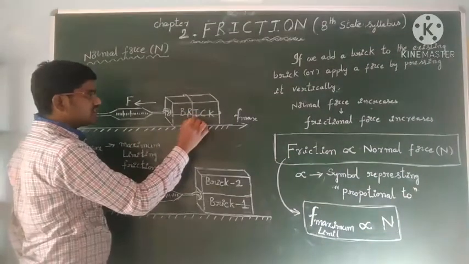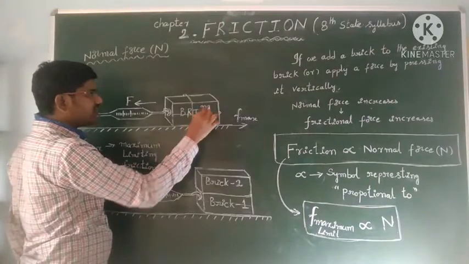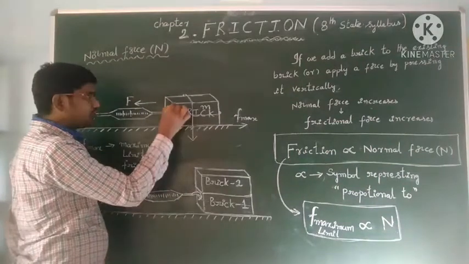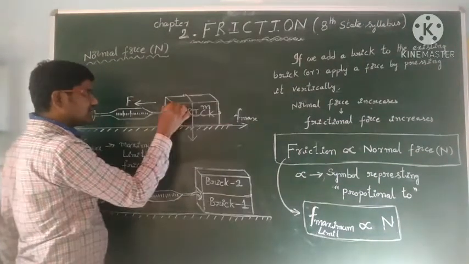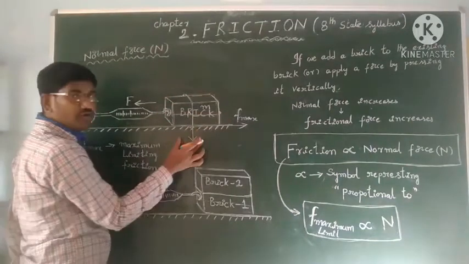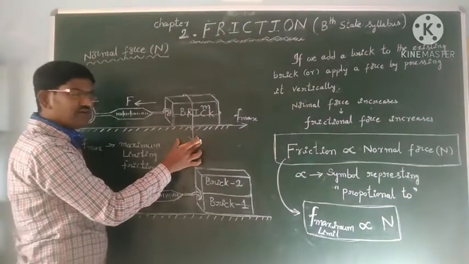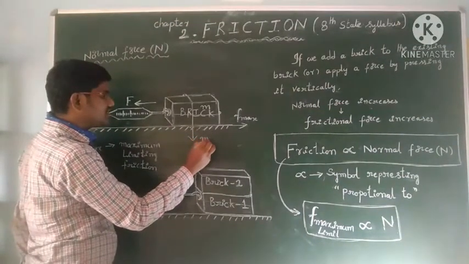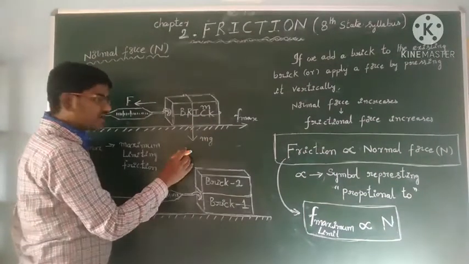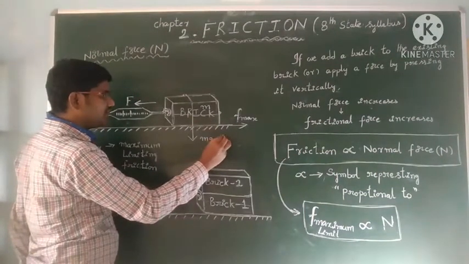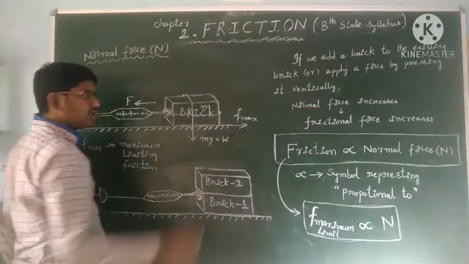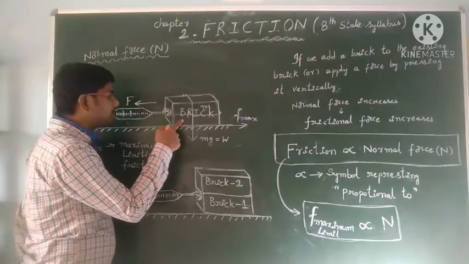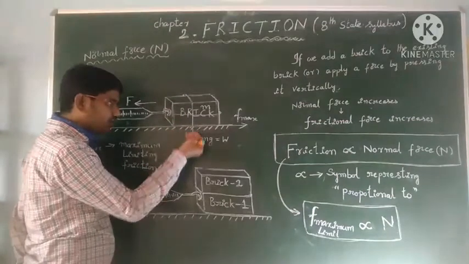So when one block is there, this is only one brick, its mass is m. It will be attracted by the earth. This is a mass kept on a horizontal floor. Every object is attracted by the earth, we know. So this object is attracted by the earth with some gravitational force that is called weight W acting in the downward direction.